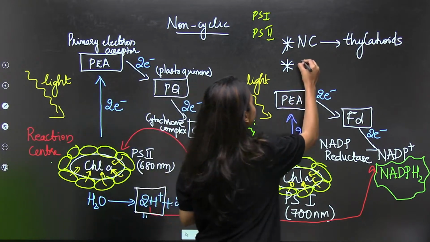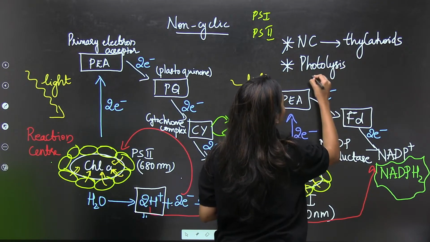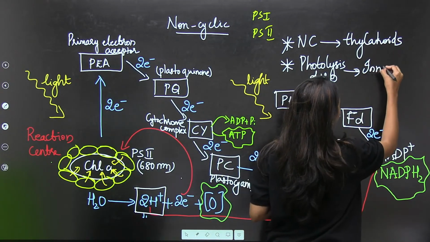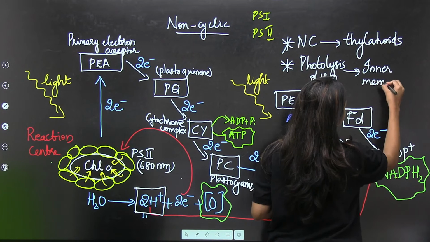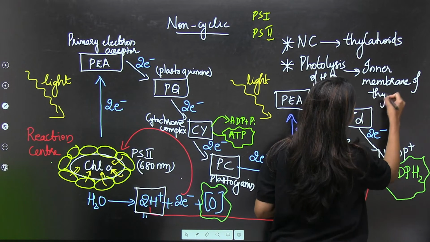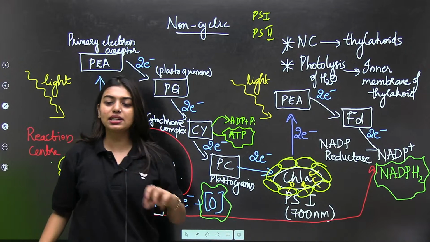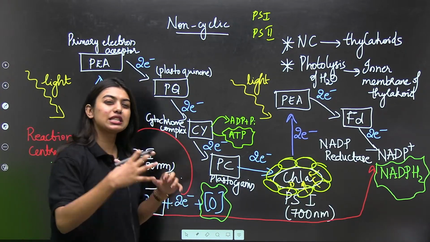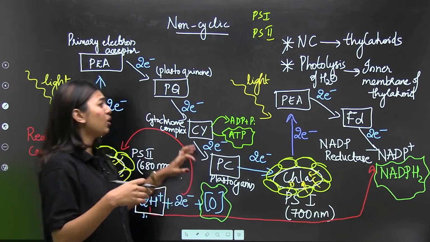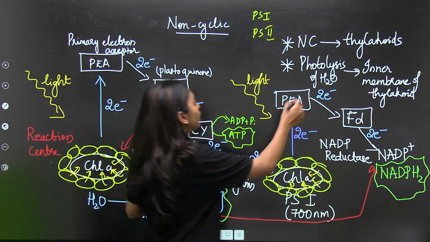Now, photolysis of water, that is the breaking down or splitting of water, is taking place where? In the inner membrane of your thylakoid. Now, there was a doubt, right? Oxygen formation, that is splitting of water, is taking place in the lumen. Now, here photolysis of water is taking place in the inner membrane of the thylakoid.